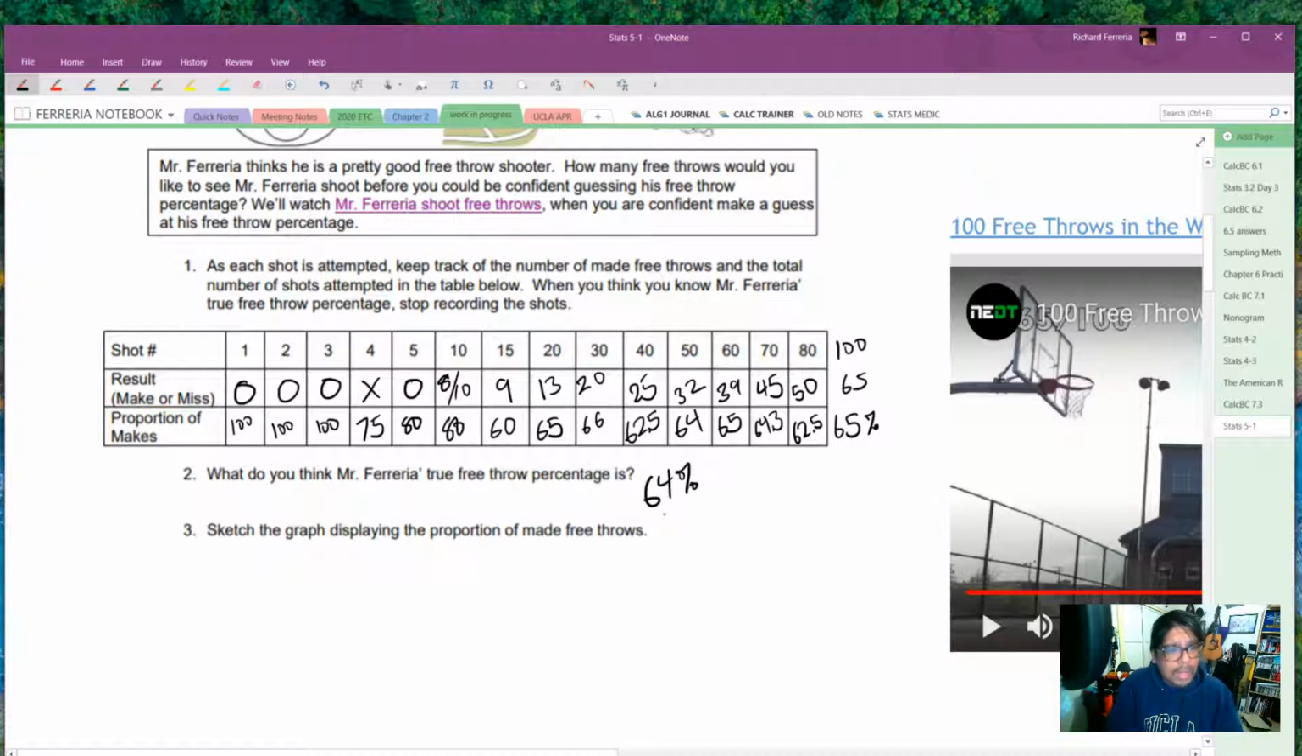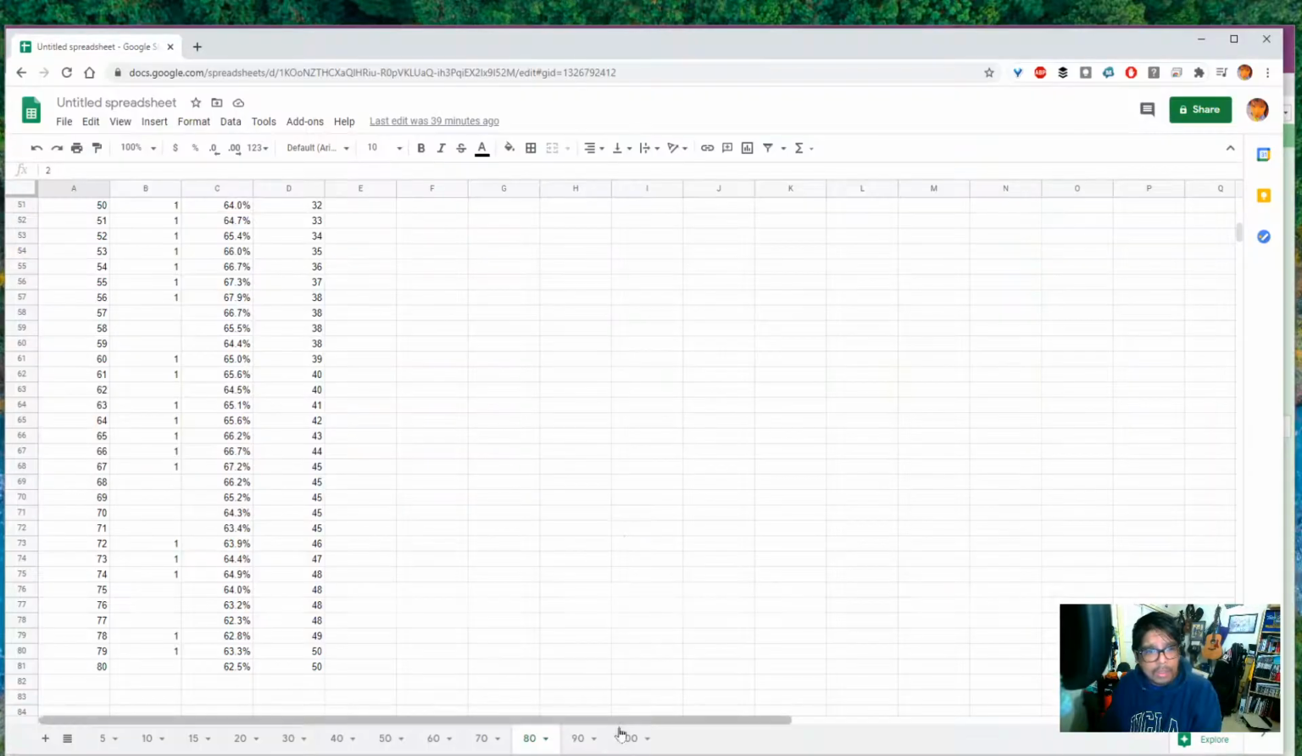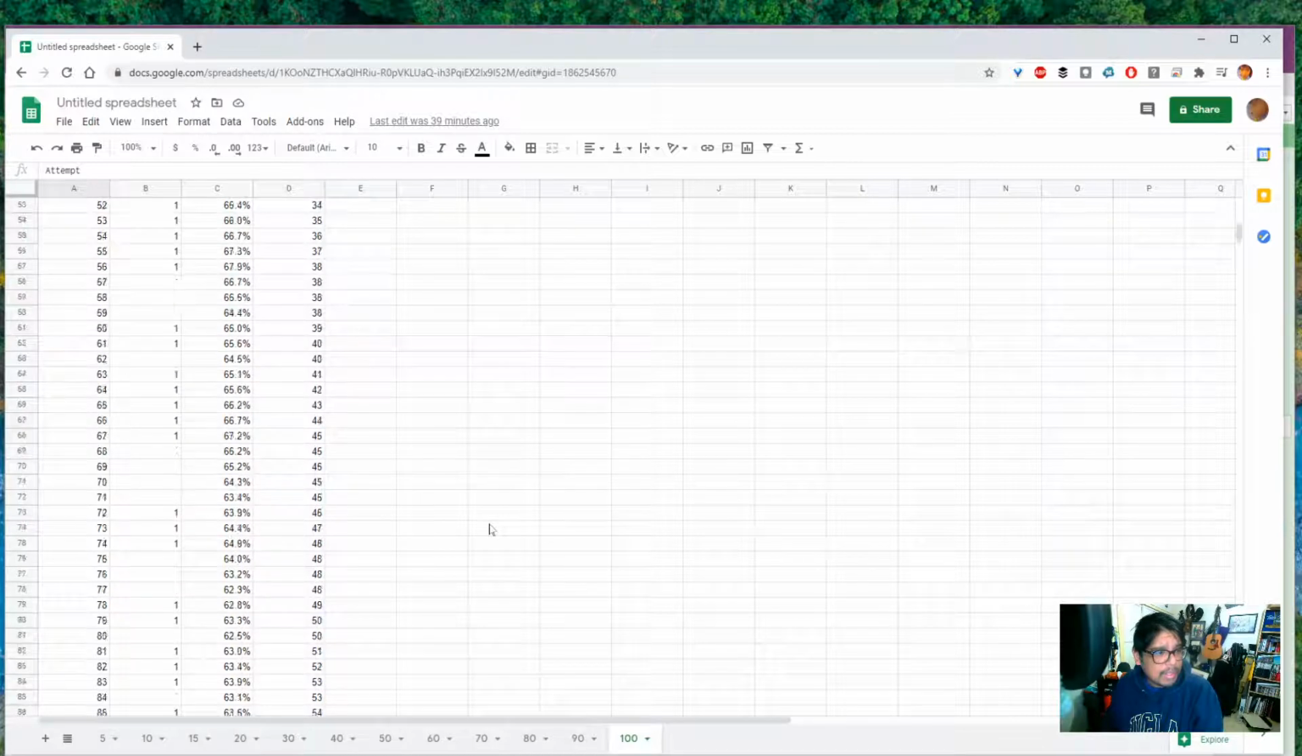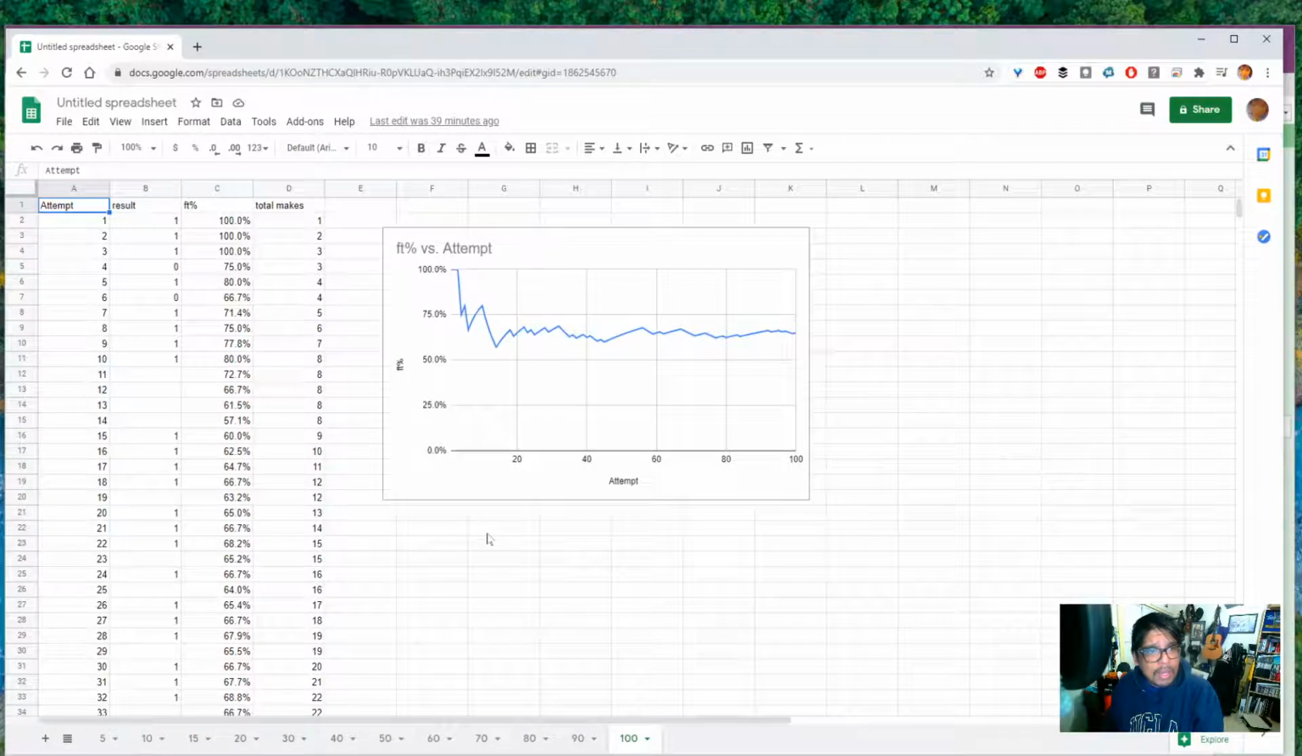Okay? And it says, make a sketch of the graph displaying the proportion of made free throws. And luckily for us, I went ahead and made a chart. There's his last 10 free throws right over here. You can see 1, 2, 3, 4, 5, 6 makes. He made 6 of his last 10. And here's our free throw percentage versus attempts. We'll just copy and paste that over.